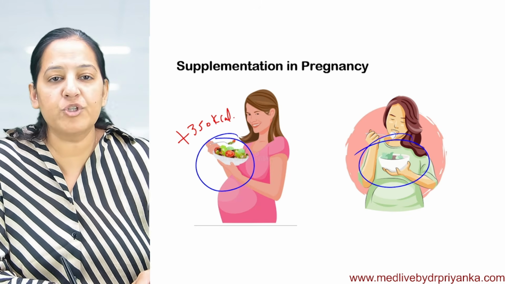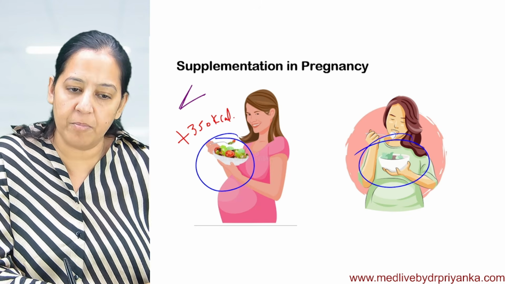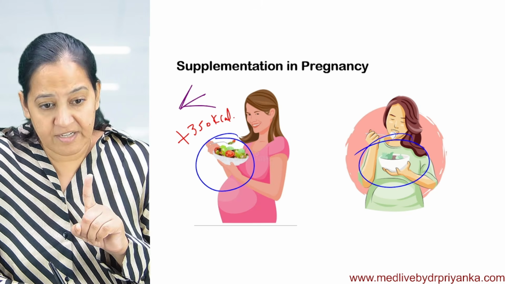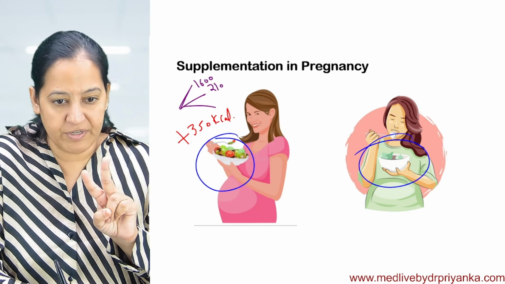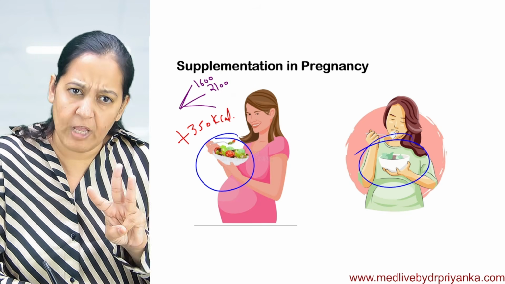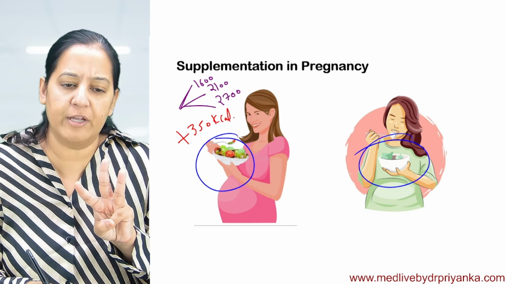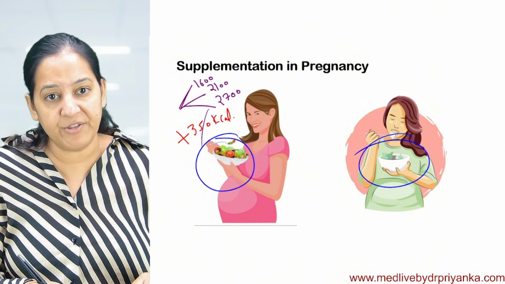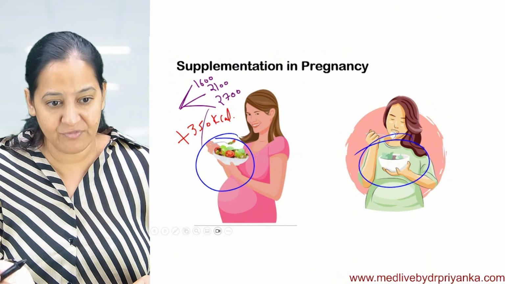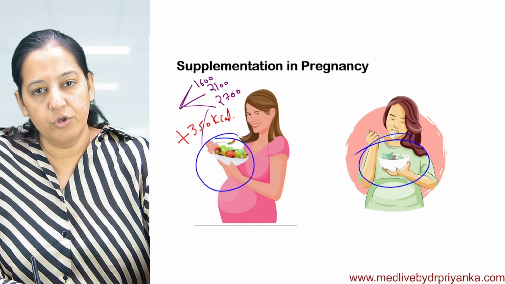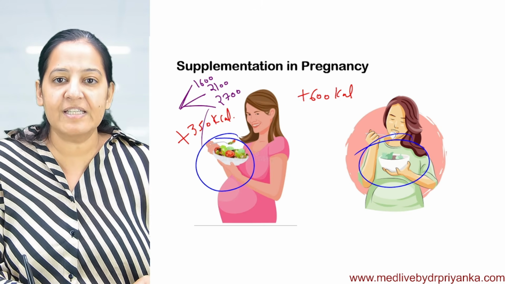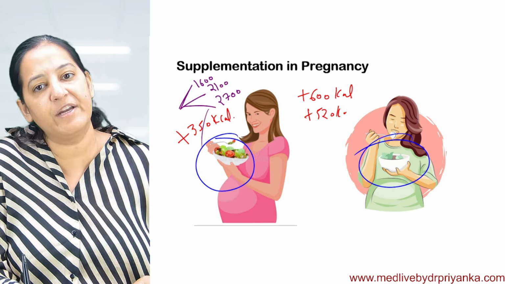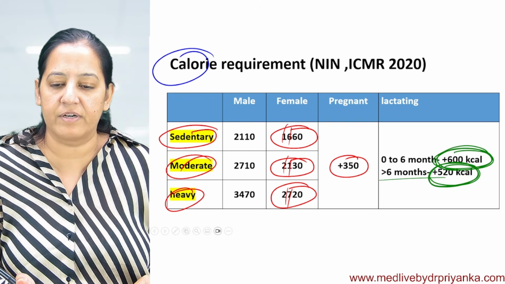Depending on how much you are eating, it depends on whether you are a sedentary worker, moderate worker, or intense worker. If you are a sedentary worker, you should eat 1600 kilocalorie per day. If you are a moderate worker, you should eat 2100 kilocalorie per day. If you're an intense worker, you should eat 2700 kilocalorie per day. Additionally, you should add 350 kilocalorie. And during breastfeeding, you should eat an additional 600 kilocalorie during the first 6 months, and an additional 520 kilocalorie from 6 months onwards.